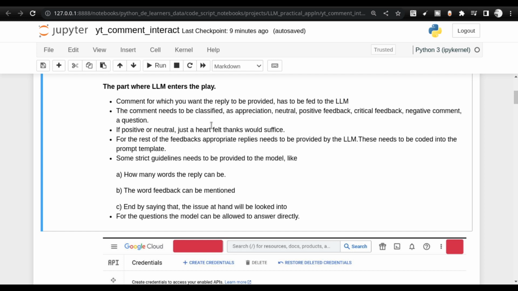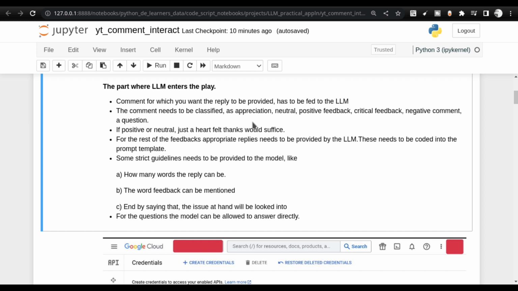And then we know if it is appreciation, neutral, or positive feedback, we can simply give a thanks, and we can close this reply. But if it is a critical feedback or a negative comment, then you might have to give a proper response, whether you will look into it, or take it up in the next video, or whatever is related to that particular comment, you need to reply.